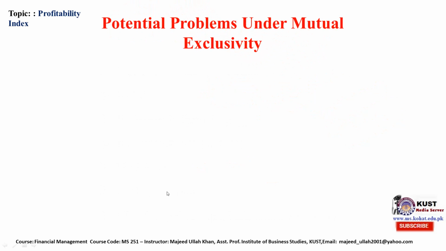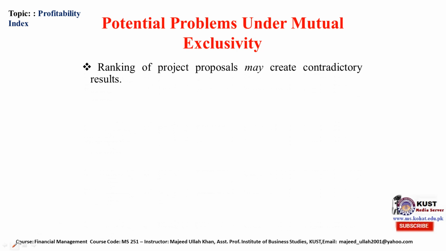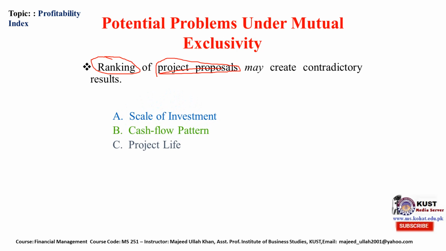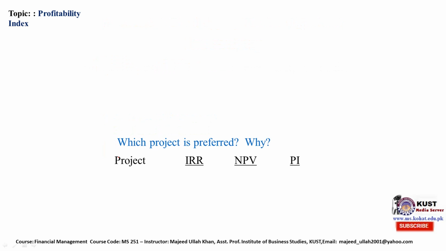So moving further, the problem under mutually exclusive projects is that ranking of the project proposals may create contradictory results when we are confronting mutually exclusive projects. Their ranking is a major issue: which project should be accepted. These are scale of investment, cash flow pattern, and project life cycle. We will discuss these three issues in detail.